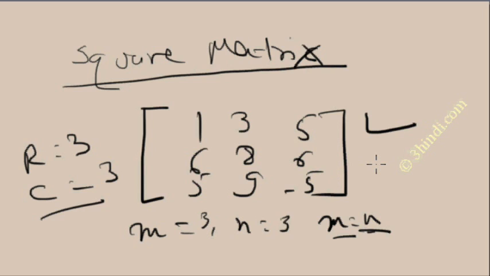Now I will explain what the diagonal of a matrix is.